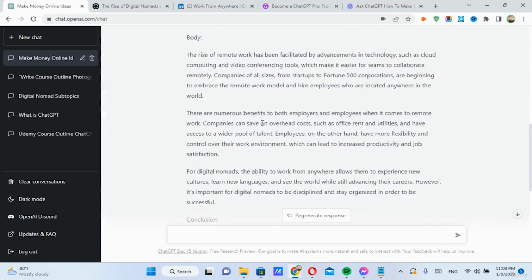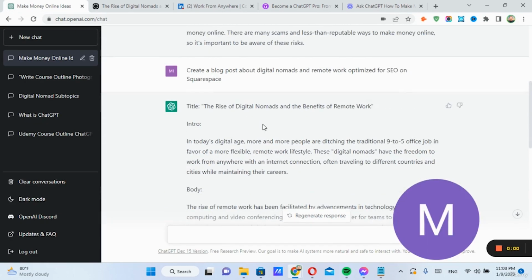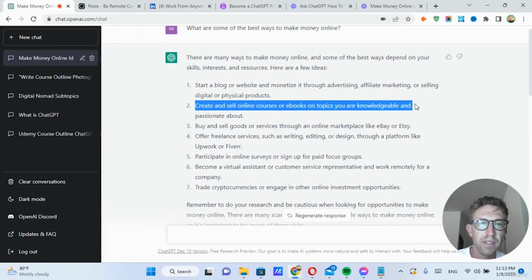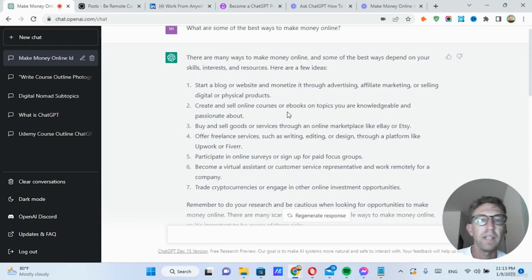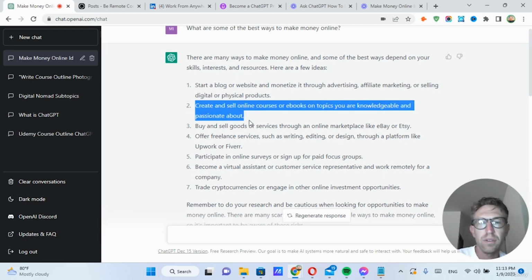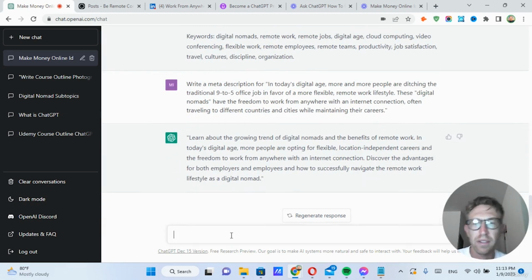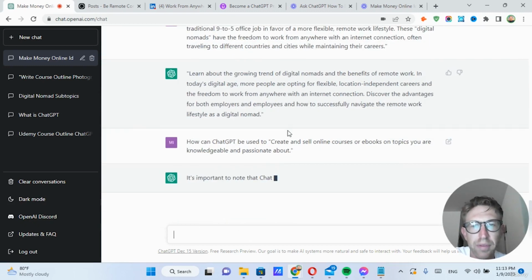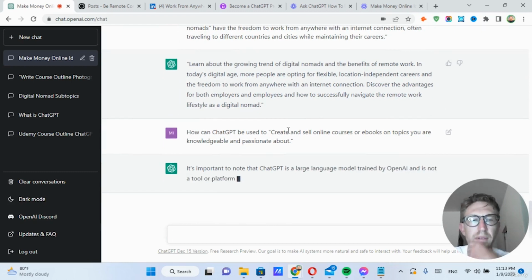Next, we're going to be talking about the next one. This next topic, creating and selling online courses or eBooks on topics you are knowledgeable and passionate about, is something I'm going to be discussing more later on in the course with more detail. But if I want to expand on that a little bit, I can simply ask, how can ChatGPT be used to, and then just insert that, and it will provide more elaborate answers.